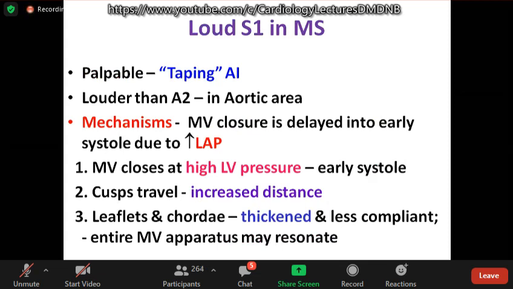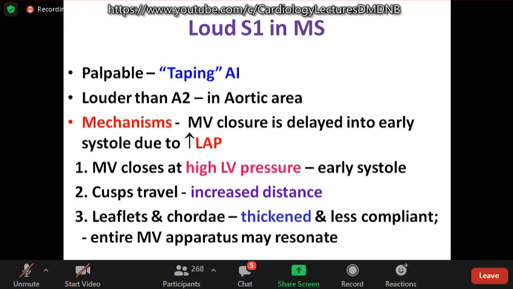Mitral valve closure is delayed. Even in moderate MS, mitral valve closure is delayed into the early systole due to increase in the LA pressure. So because the mitral valve closure is delayed into early systole, the mitral valve closes at a high LV pressure. Here the systole has started and there is a high dP/dt. So valve closure occurs at a higher pressure. Second, because the valve is open at the onset of systole, there is increased distance it has to travel. So these two factors contribute to the loudness of S1.